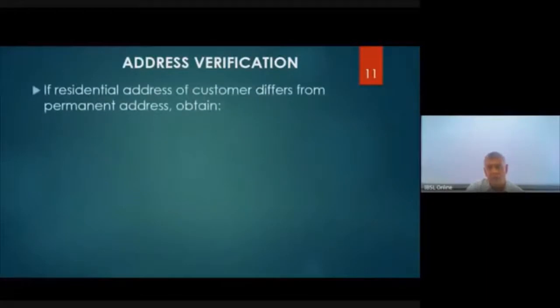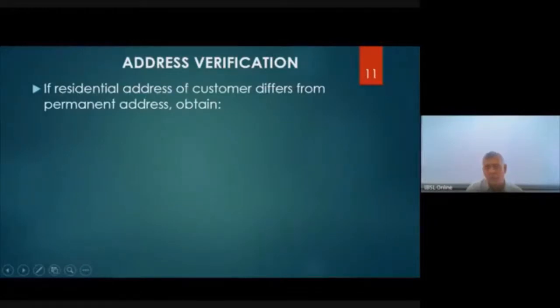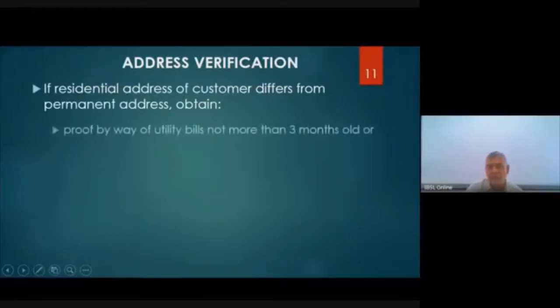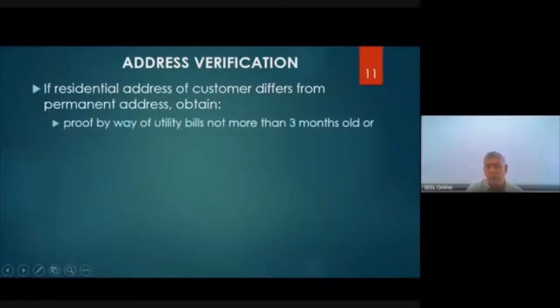Address verification. I think we briefly touched on this last week also, the residential address of the customer. If it differs from the permanent address, we need to obtain proof by way of utility bills. Utility bills are electricity bill, water bill, or fixed line telephone bill, which are not more than 3 months old.